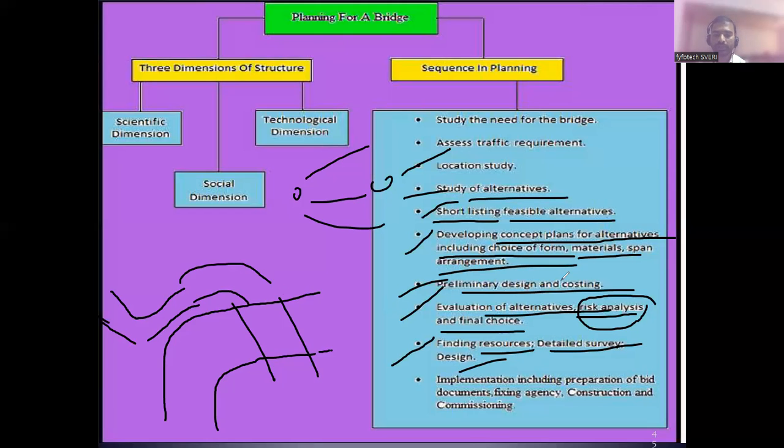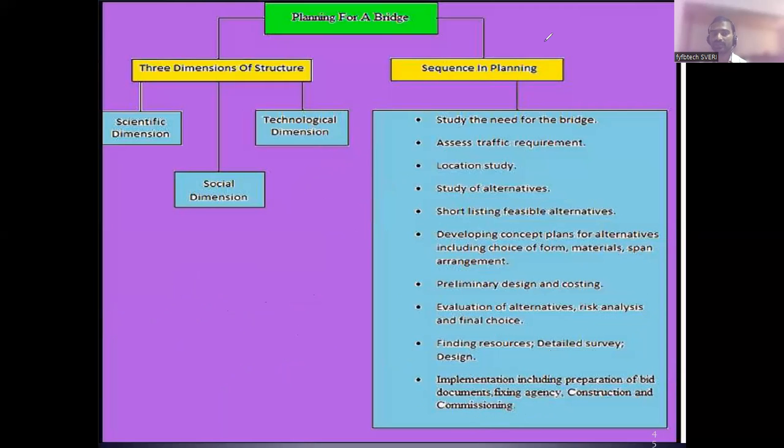Okay, you should have resources, and you should do detailed survey and design. Next one is implementation, including the preparation of the bid document, fixing the agency, construction, and commissioning. After detailed survey and design, you alone cannot go and construct the bridge. You have to do the contract. You have to do the tendering. You should give the contract to some agency. He will start documenting and he will fix the agency. He will start the construction, and after construction he will hand over to you. Okay, this is the procedure for constructing bridges.